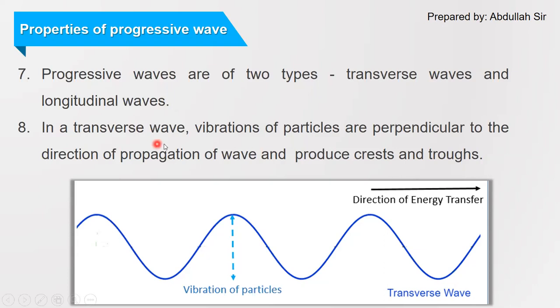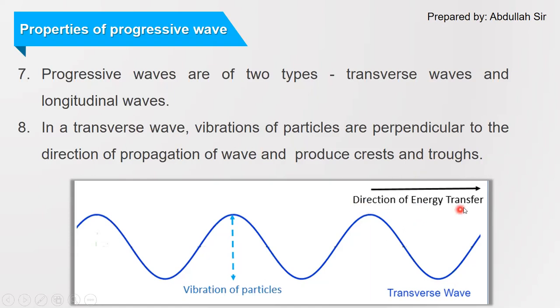It is given in the next characteristic. In a transverse wave, vibration of particles is perpendicular to the direction of propagation of the wave and produces crest and trough. So when a transverse wave is set into a rope, the particles will move up and down, and the wave or energy will propagate in the forward direction. Now see this diagram. This blue arrow indicates the vibration of particles, which is in the upward and downward direction, and this black arrow indicates the direction of transfer of energy.